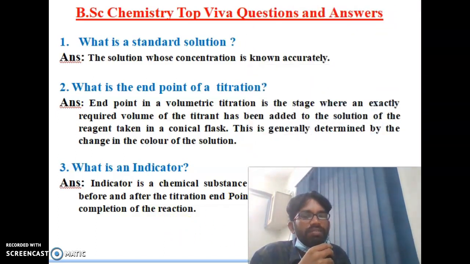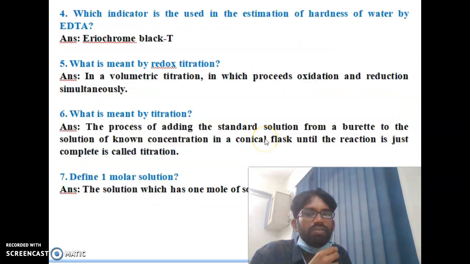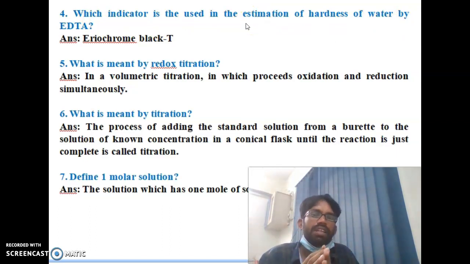So when you look at that indicator, it will give you a signal that the reaction is completed. And the fourth question: which indicator is used in the estimation of hardness of water by EDTA? For estimation of hardness of water with EDTA, they will use Eriochrome Black T. Eriochrome Black T is one of the indicators used for the estimation of hardness of water.